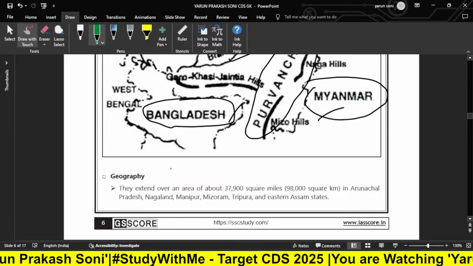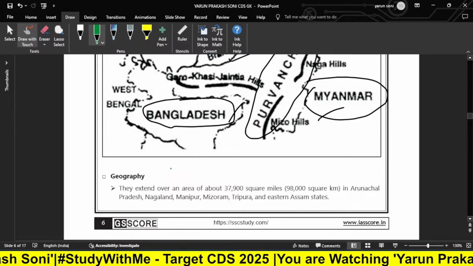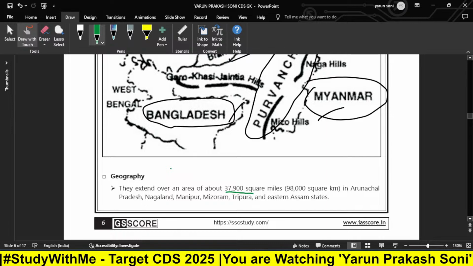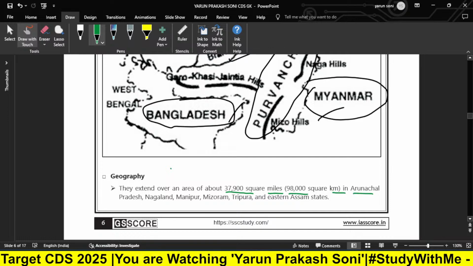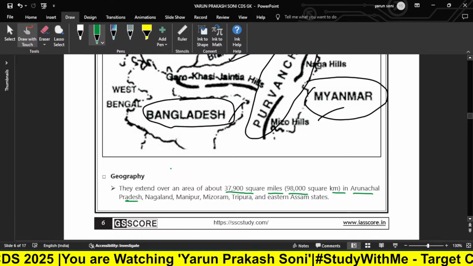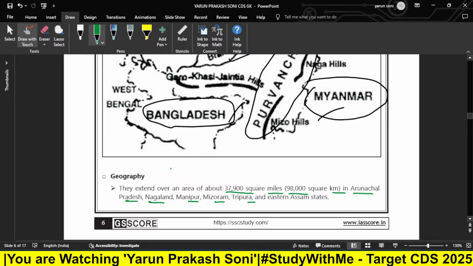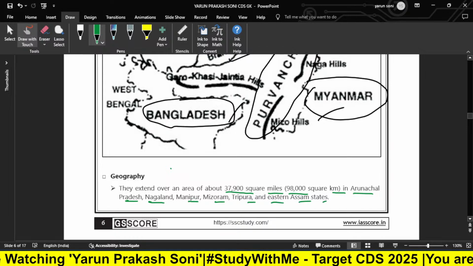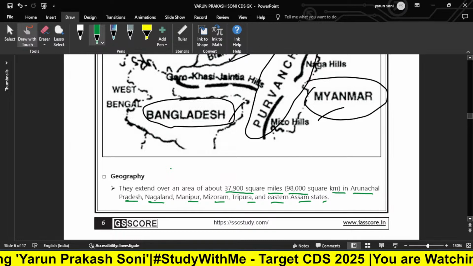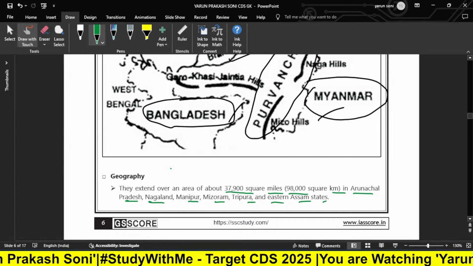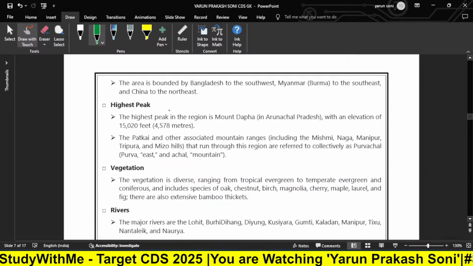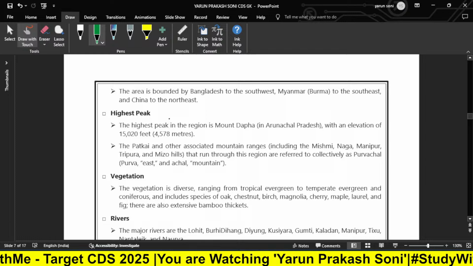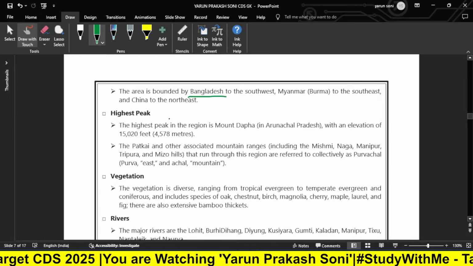So they extend over an area of about 37,900 square miles, which is 98,000 square kilometers, in Arunachal Pradesh, as I already said, Nagaland, Manipur, Mizoram, Tripura, and Eastern Assam states. This is the geography portion of this particular Purvanchal range. Now, the area is bounded by Bangladesh, as is very clear from the map.